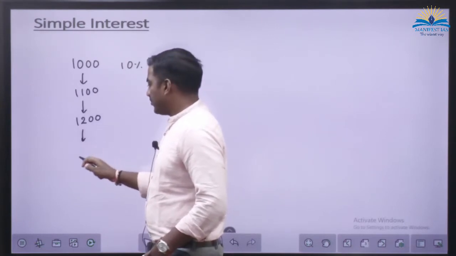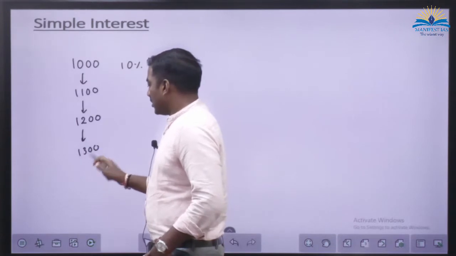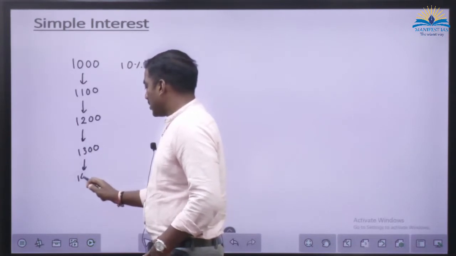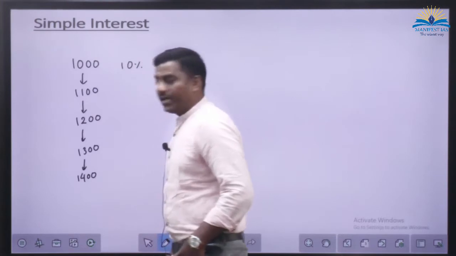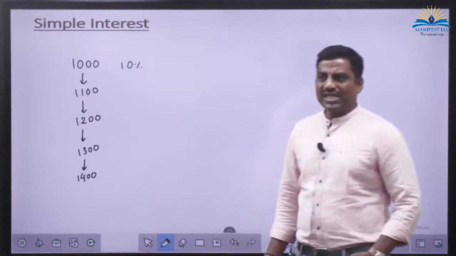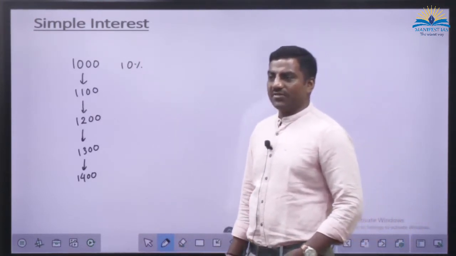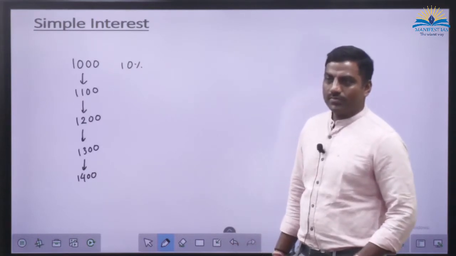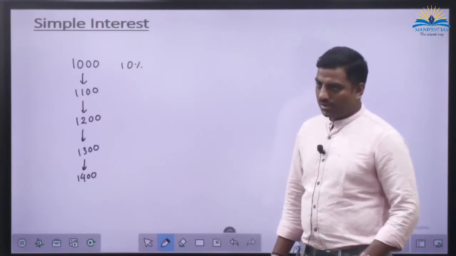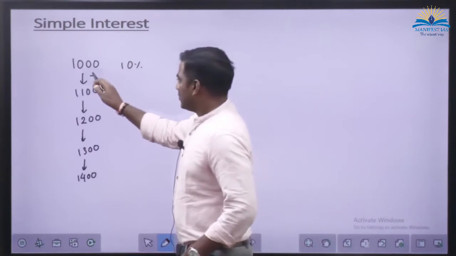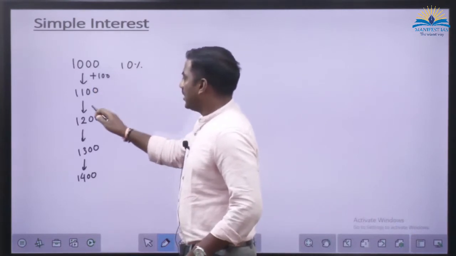The year next to that? Correct? So what is happening here? If you look at the balances every year, we are adding 100 every time.